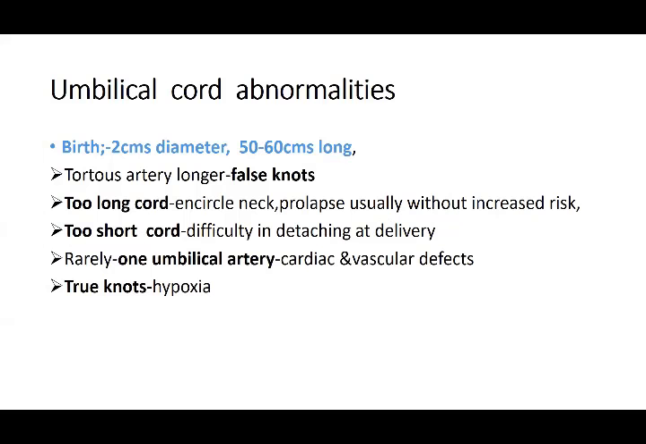What can the umbilical cord abnormalities be? The normal diameter is 2 centimeters and the length is about 50 to 60 centimeters. Don't say inches, it's centimeters. If it is long, it can be tortuous. The artery, because of its length, can be slightly twisted. That can cause false knots. That is, it's not exactly a knot that is formed. It's just a constriction or a bend that gives the name false knot.